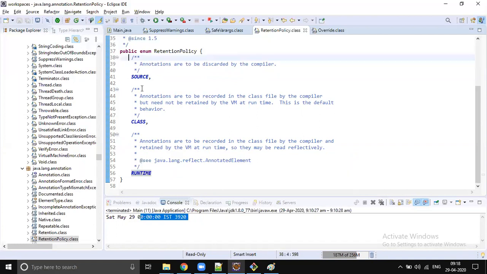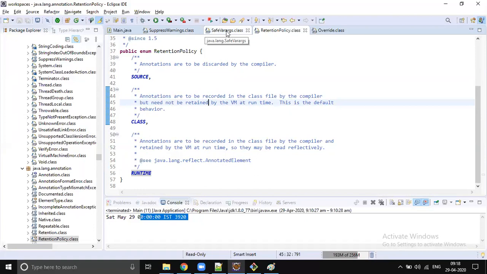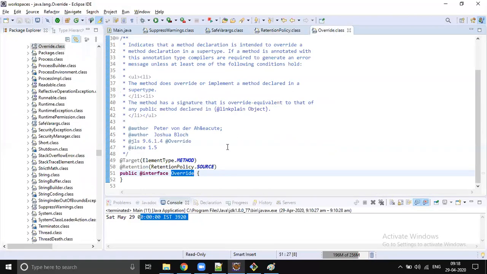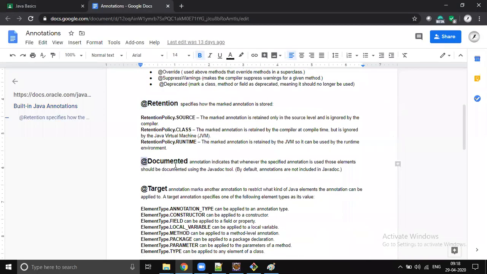So this is what retention is. By using retention, we specify till what level this annotation is going to be available. Then the next important one is @Documented. If you want to provide any Java documentation, then we use @Documented. But this is optional. By default, annotations are not included in Javadoc. If you want them included, then we use @Documented. But this is completely optional.